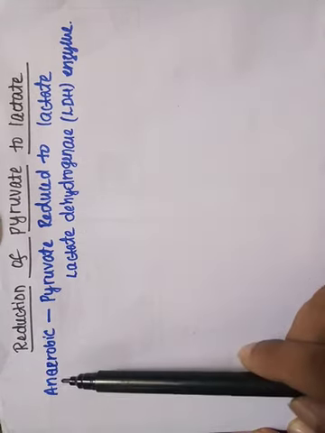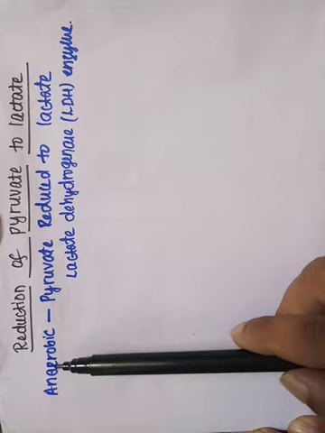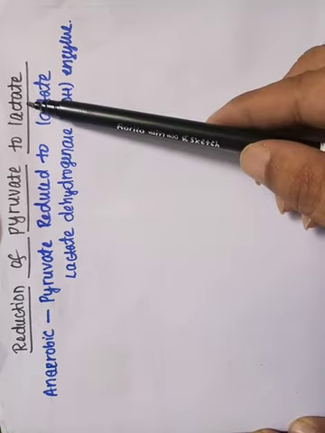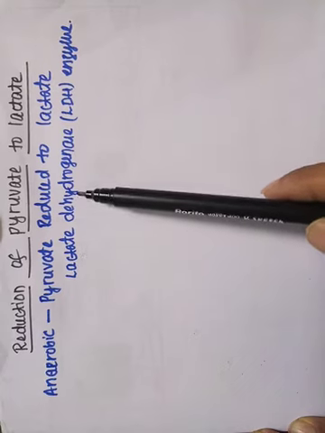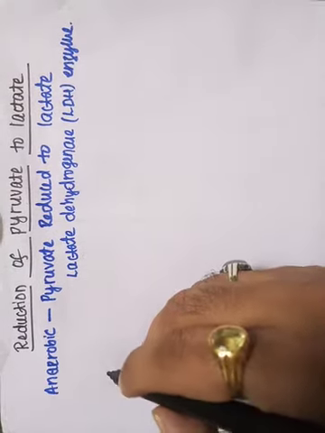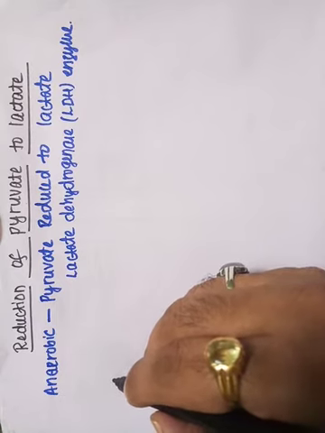Under anaerobic conditions, this pyruvate will be reduced to lactate in the presence of this LDH enzyme.